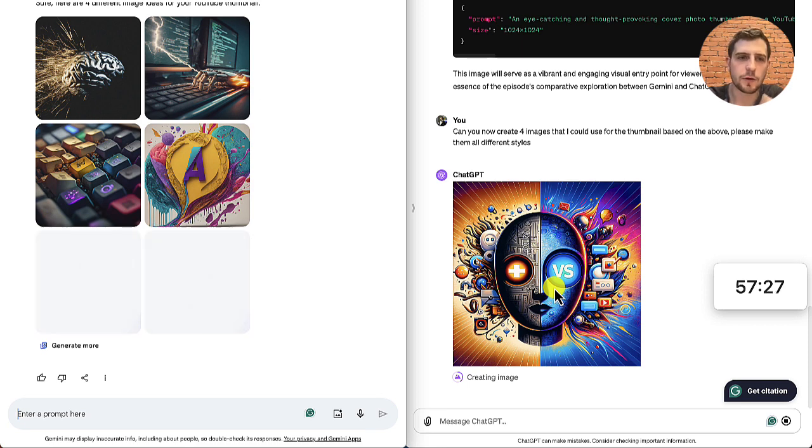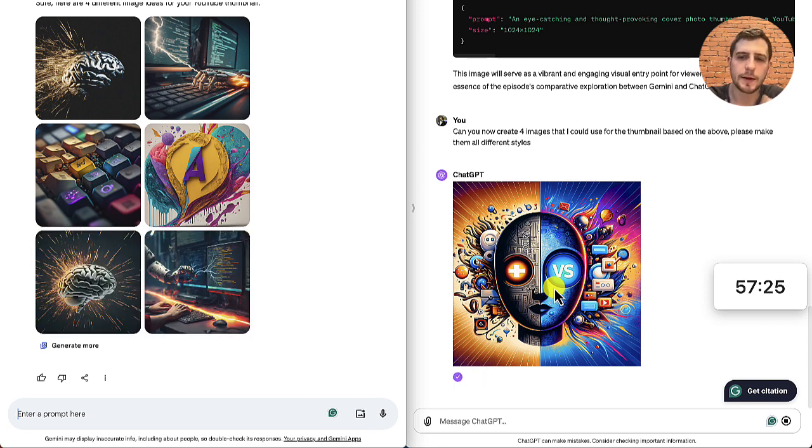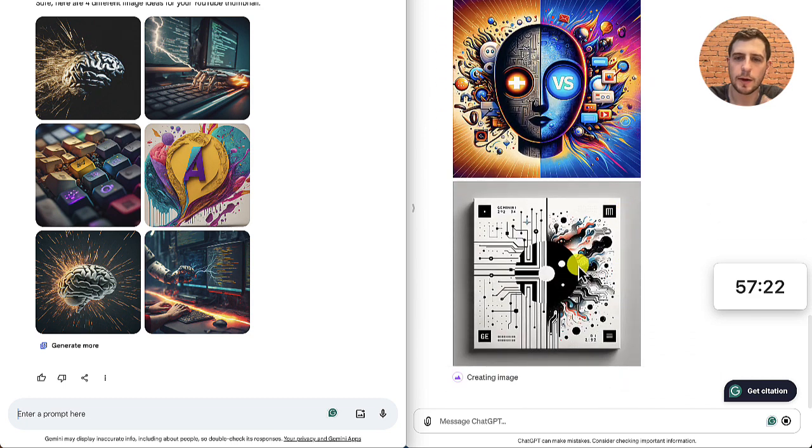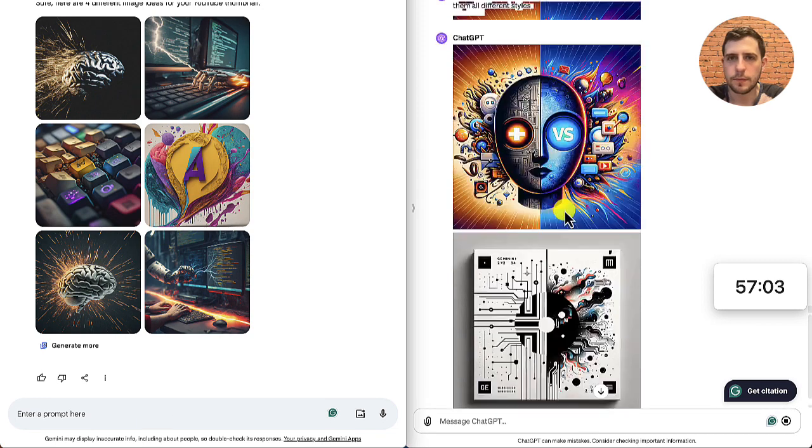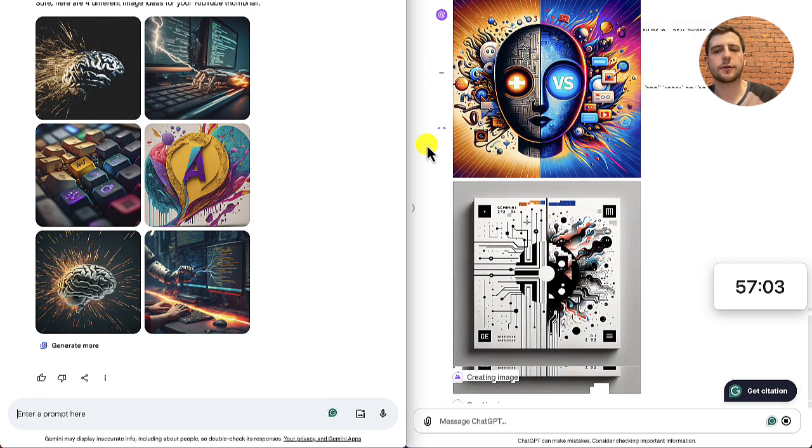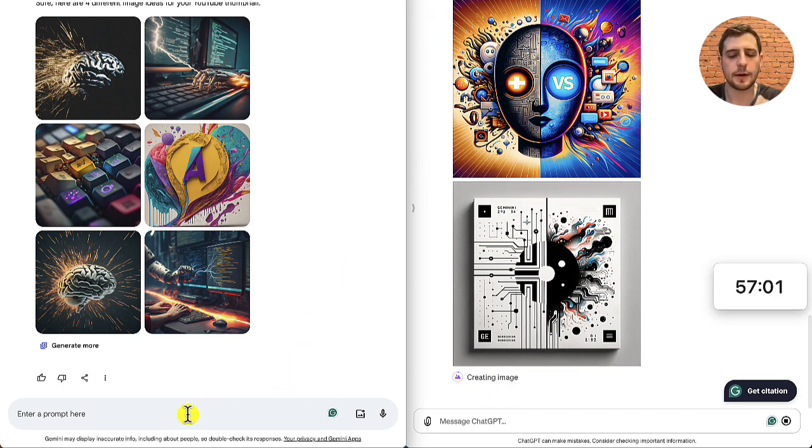So ChatGPT's are generally more colorful and creative. Oh, I quite like that. That's really good. Whereas Google's with Gemini, they seem more realistic and they look quite different. The ChatGPT is taking way longer, but I do prefer their images. Can I ask in a different orientation? Can I get these images as a landscape?